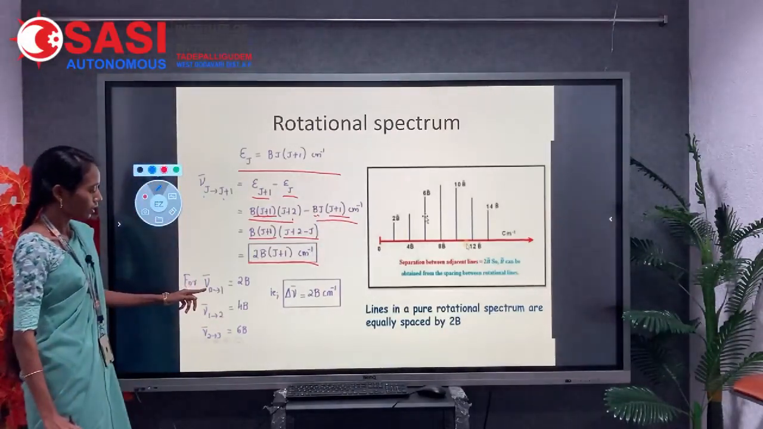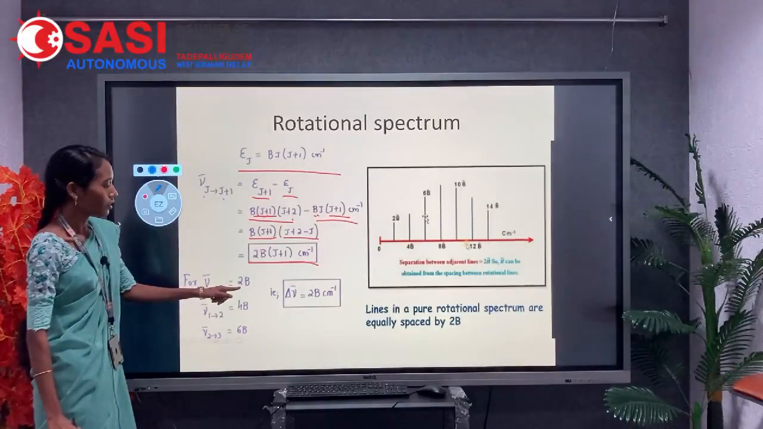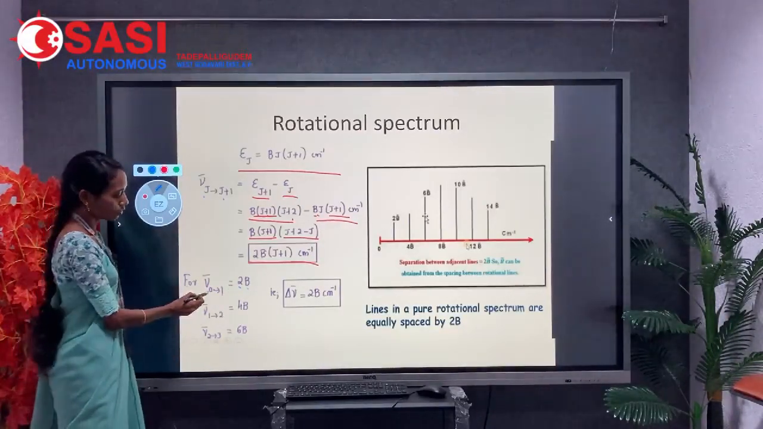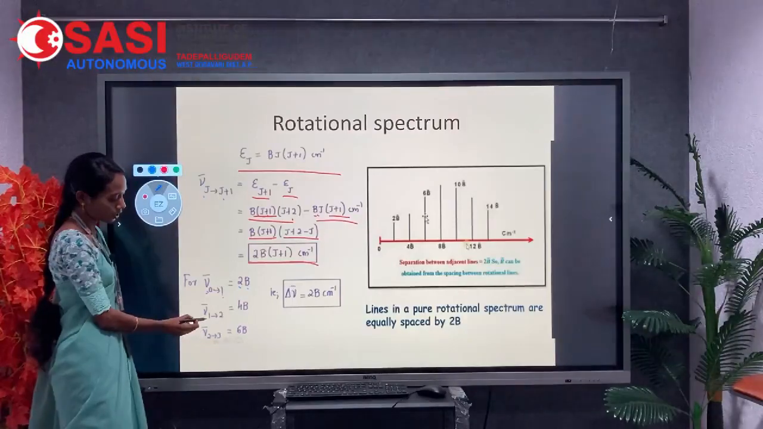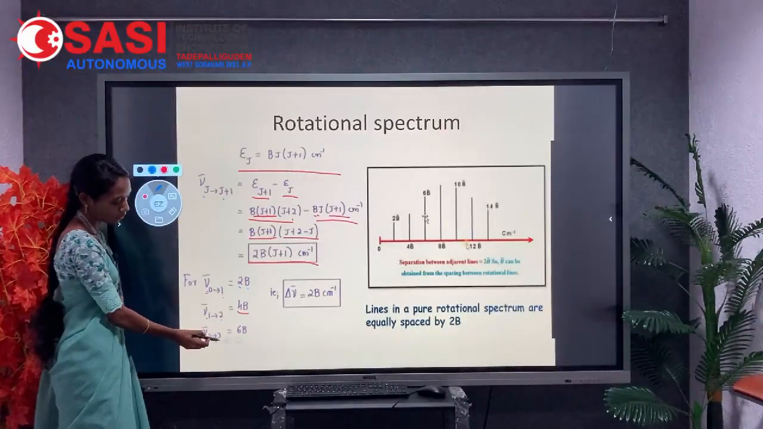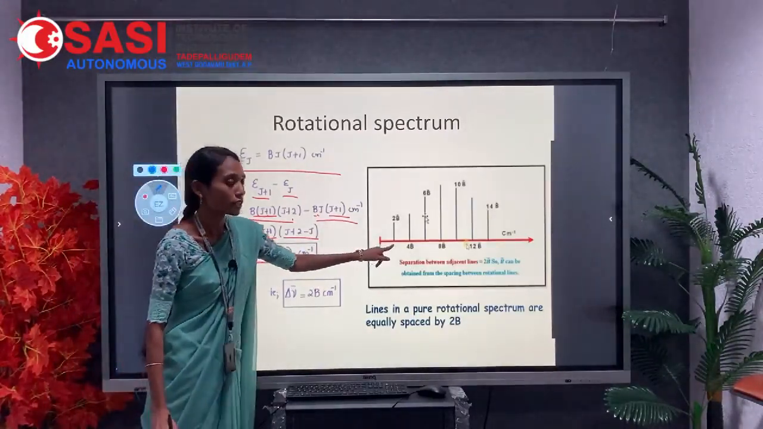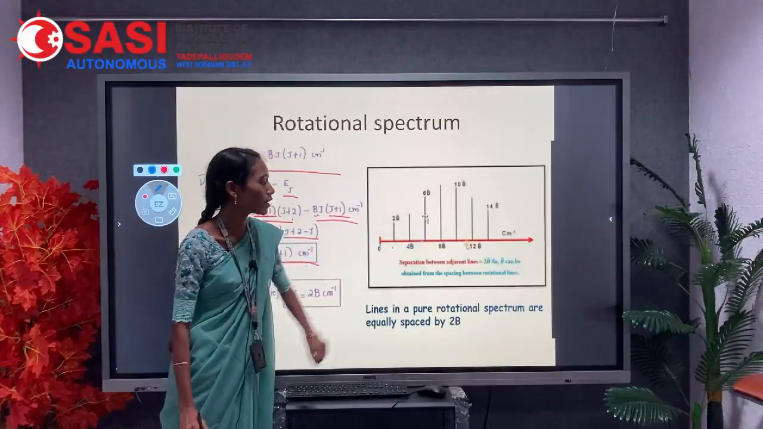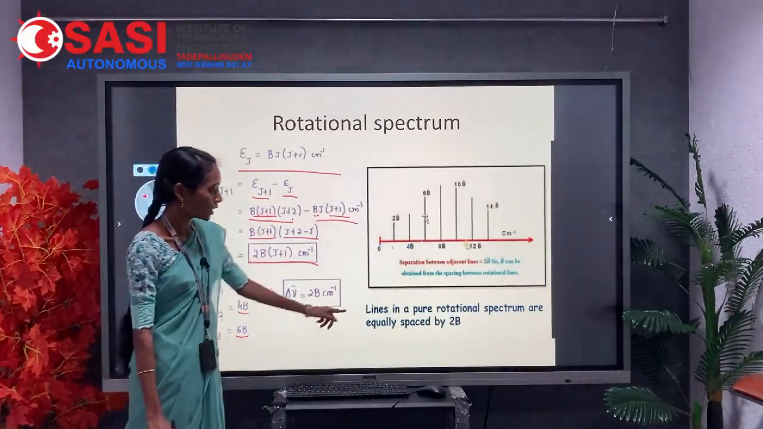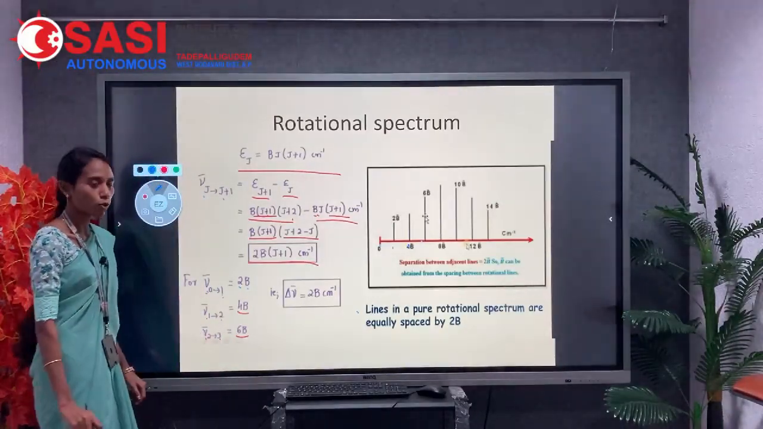For this equation, the transition from the ground state to the first state, J equal to 0 to J equal to 1, is 2B. Here J equal to 1 to J equal to 2, 4B. J equal to 2 to J equal to 3, here you get 6B. Here the separation between each level is the same. So lines in a pure rotational spectrum are equally spaced by 2B.